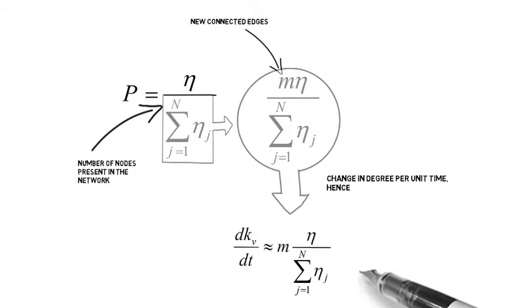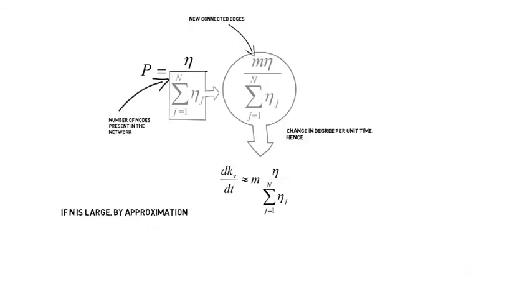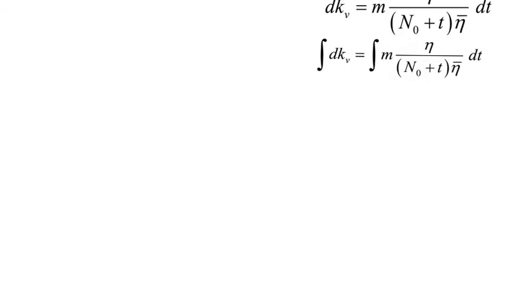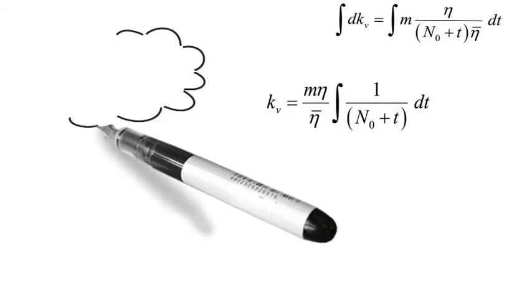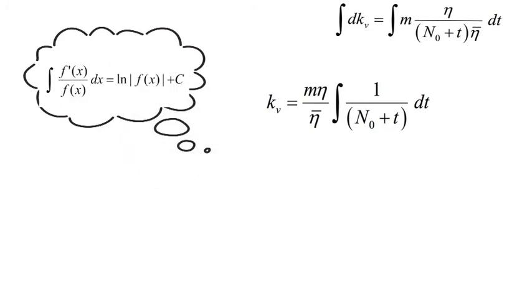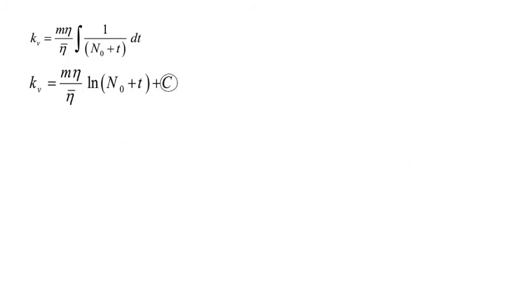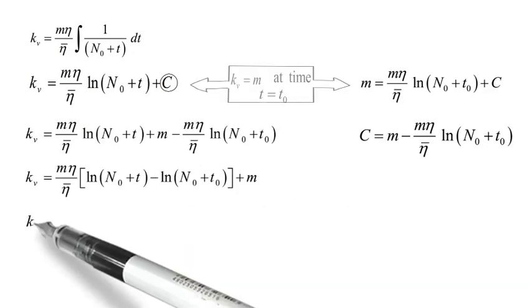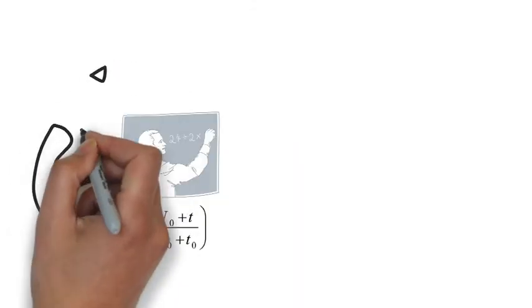The change in the degree can be further written as, now if n is large, by approximation, solving by separation of variables, on integrating both sides and using our basic knowledge of integrations of inverse function, we get, here c is the constant of integration. To solve the equation, we use the initial condition. Putting back the value of c in the equation, we get this final result,